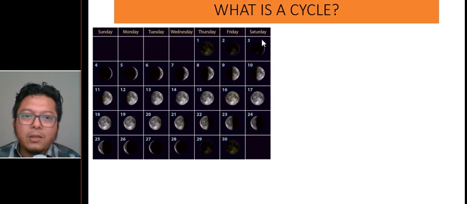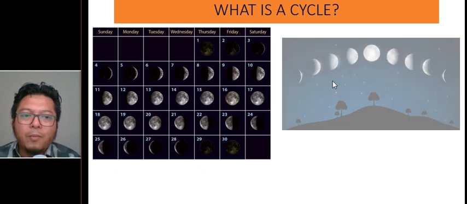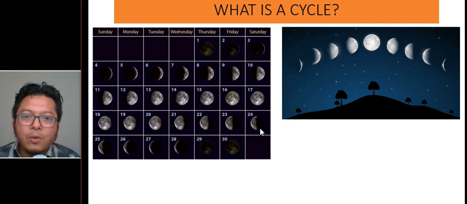Or a harder cycle would be the moon. Now this is called a moon cycle. Every mid month, on the 14th, 15th, 16th, there will be a full moon. So every month there would be a few days of full moon, and then it starts closing. You can see the moon starting from the second day, then third, 4, 5, 7, 9, 10, 15 full moon, then closing, and one more time. This happens every month. So this is called the moon cycle.